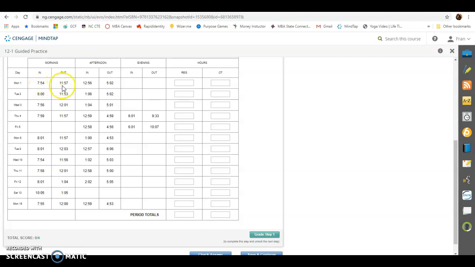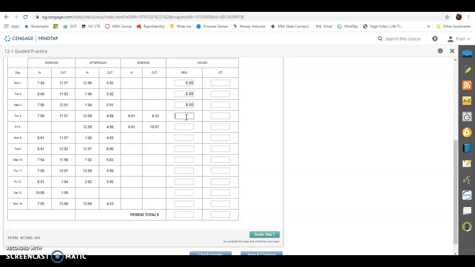So this person worked from 8 to 12. How many hours is that? That's 9, 10, 11, 12. That's 4 hours. Then they worked again from 1 to 5. That's 4 more hours. So over here, we say that they worked 8 hours. Continuing down, 8 to 12, that's 4 hours, 1 to 5, another 8 hours. Same thing here, we have 8 hours.